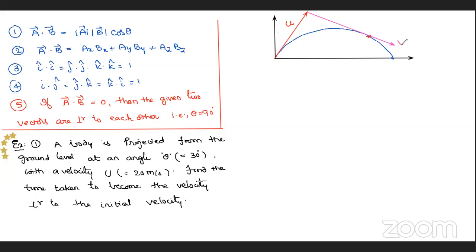Suppose this is the velocity at one point. He is saying that this velocity is perpendicular to the initial velocity. Perpendicular to initial velocity means I am going to use the fifth concept I learned here. When two vectors A and B are perpendicular to each other, their dot product should be equal to 0. So I'm using this as one application. But before starting the concept, you have to say what the initial and final velocities are.